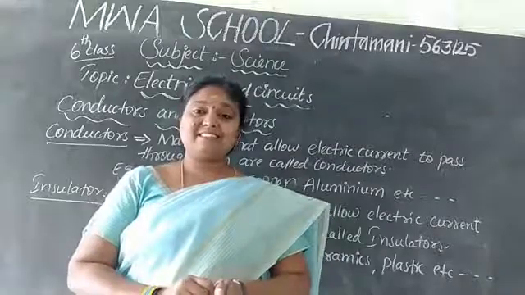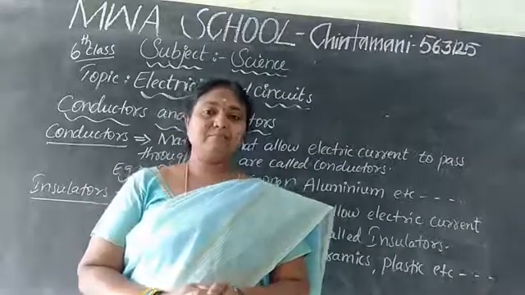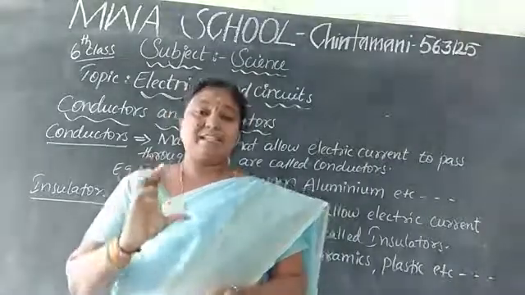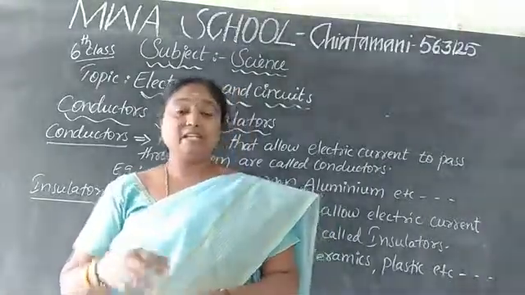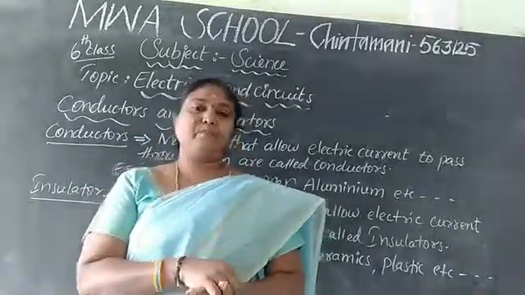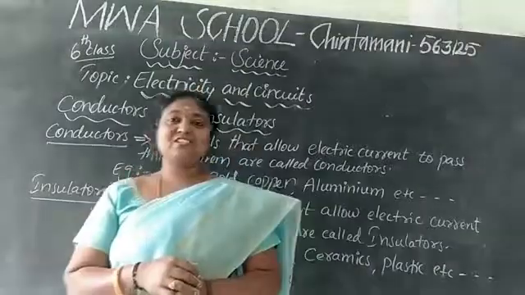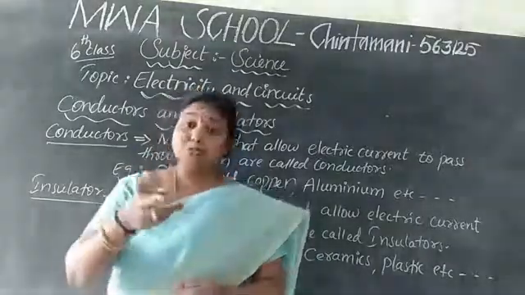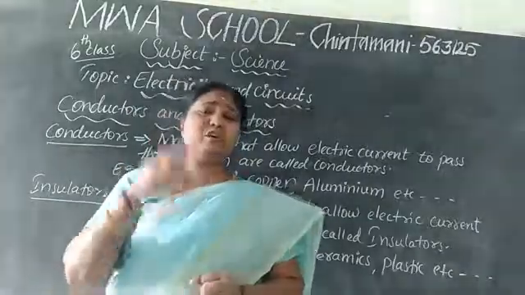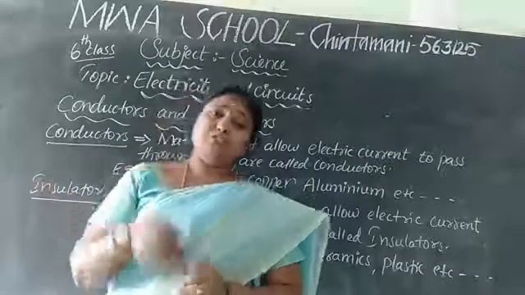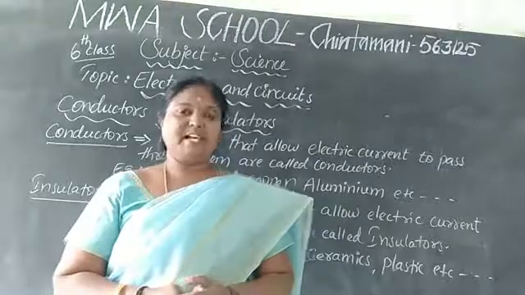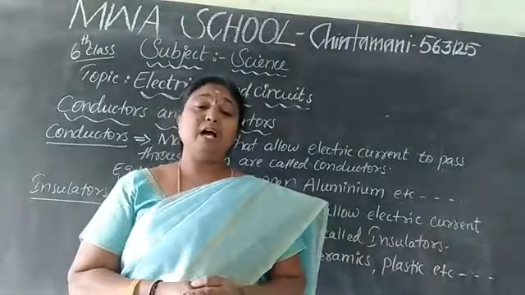So, in the last class, we have learnt about the cell, is it? Yes. Cell, battery, it has two terminals, and about the electric switch, where we use the electric switch, how it is going to work, how to give the connection to the electric switch. Switch on means how the devices are going to work, switch off means how it is going to switch off, by taking the example of a torch light. Is it? Yes, we have observed.